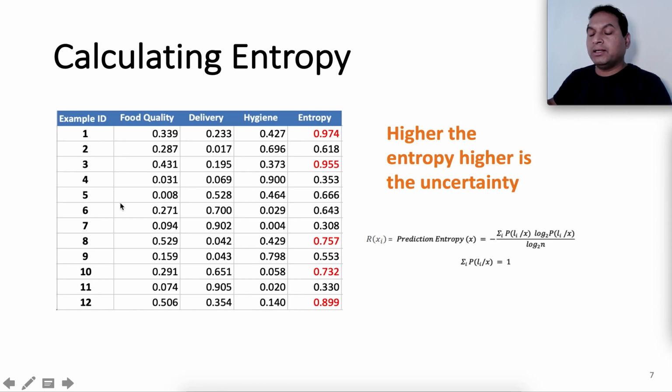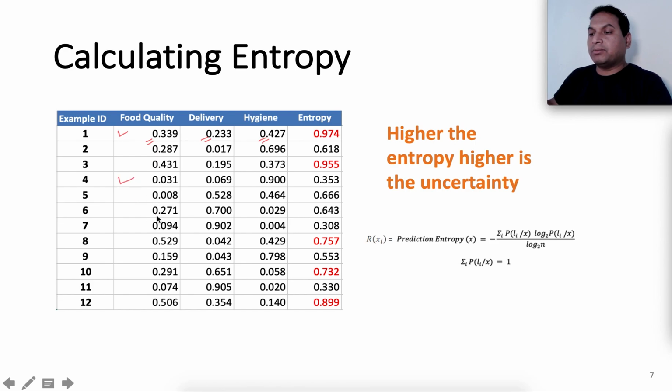If you look at this set of examples which were unlabeled but predicted by the first model, let's say this is the first example for which the model predicted the probability that it belongs to food quality, delivery, or hygiene related complaint. Now if you look at the probability values,